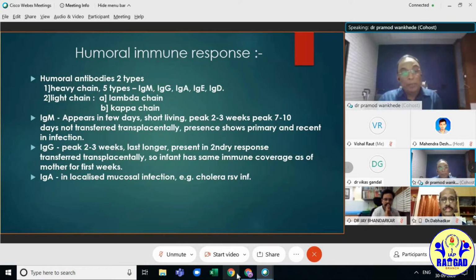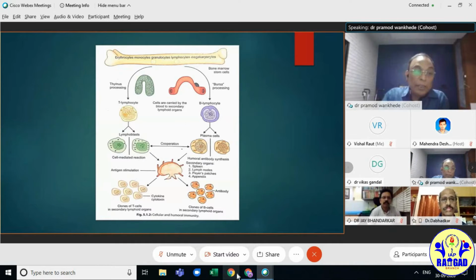IgA is localized in mucosal infections, such as cholera, respiratory syncytial virus infections, etc. These are the diagrams of how the antibodies are formed.